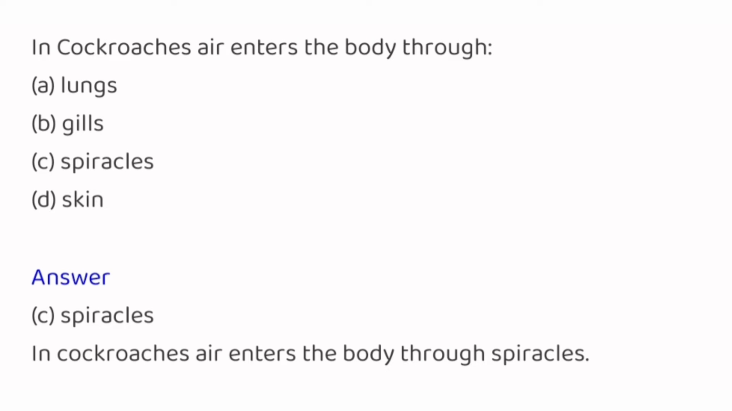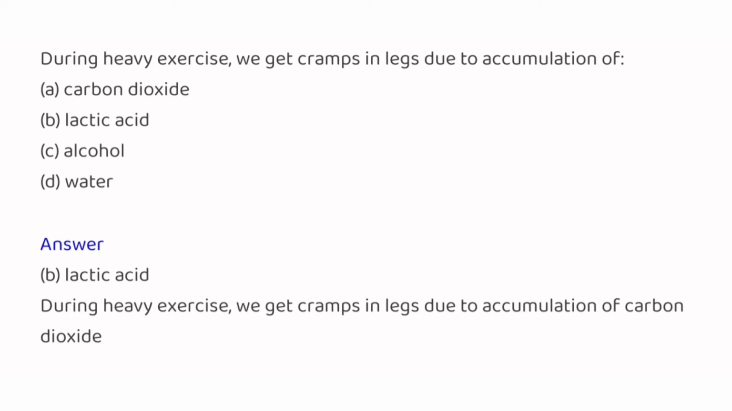In cockroaches, air enters the body through lungs, gills, spiracles, skin. And the answer is spiracles. In cockroach, air enters the body through spiracles. During heavy exercise, we get cramps in leg due to accumulation of carbon dioxide, lactic acid, alcohol, water. And the answer is lactic acid. During heavy exercise, we get cramps in leg due to accumulation of lactic acid.